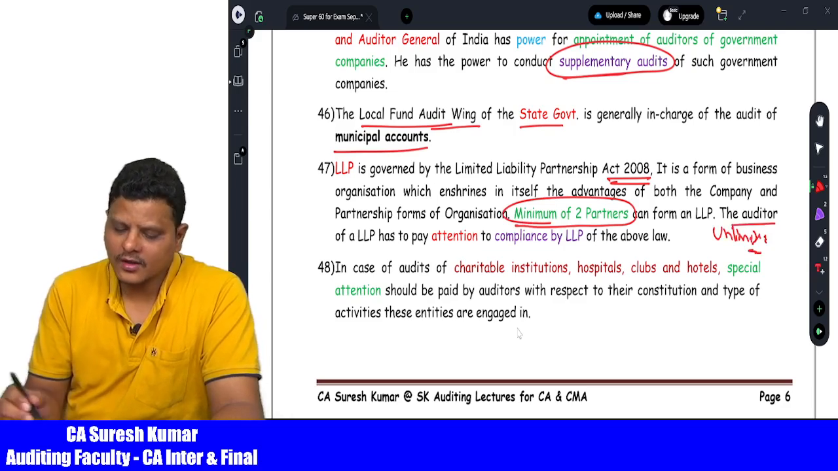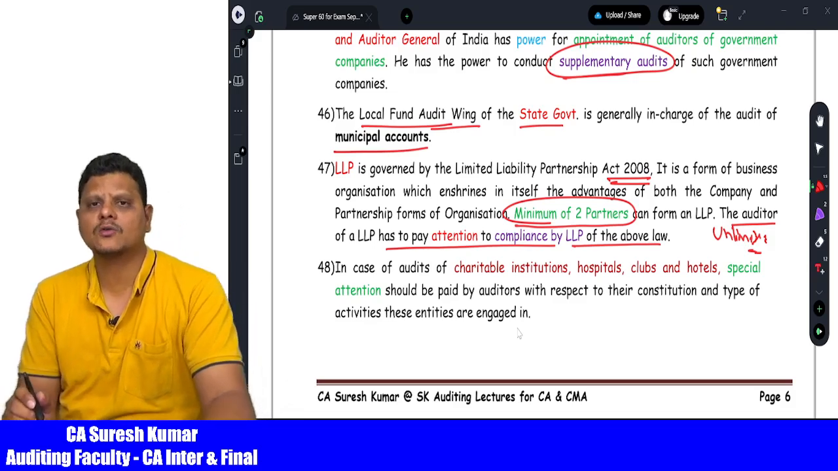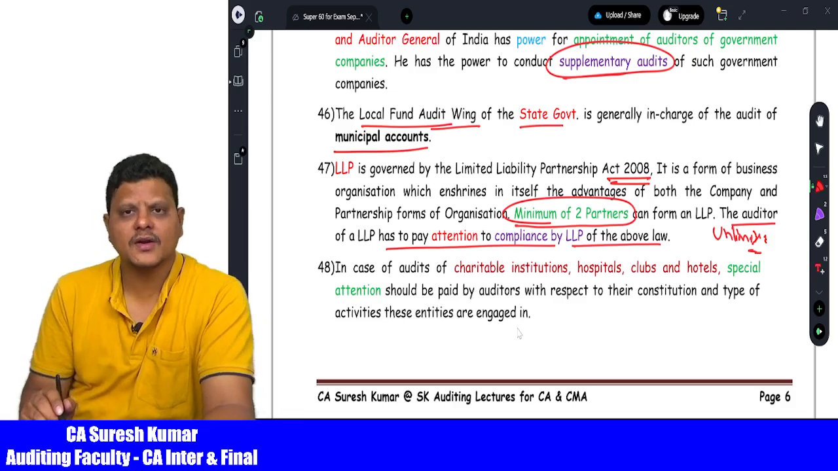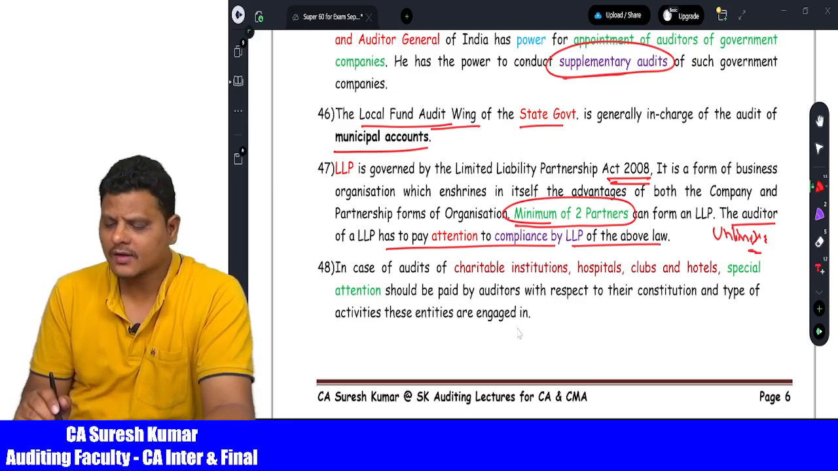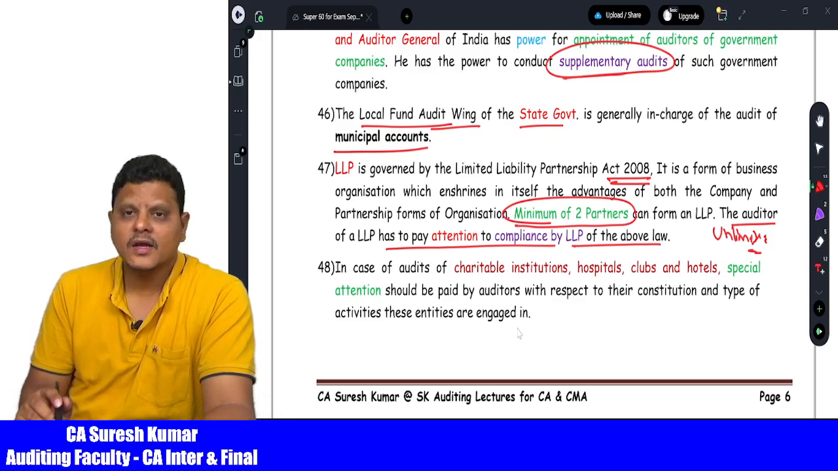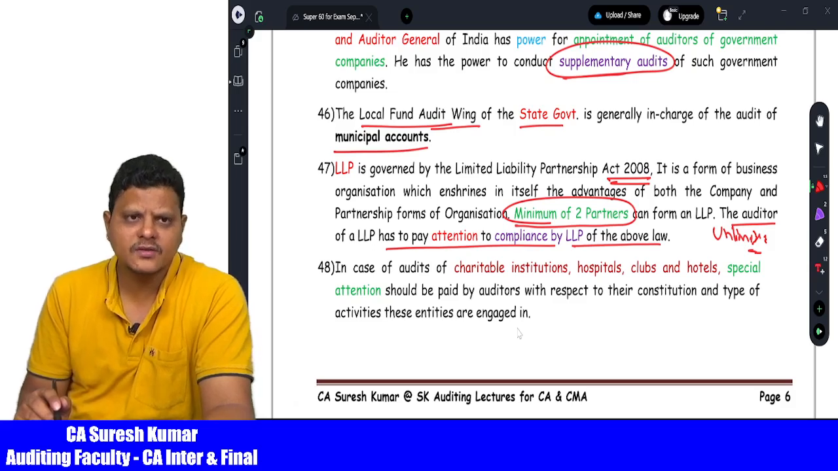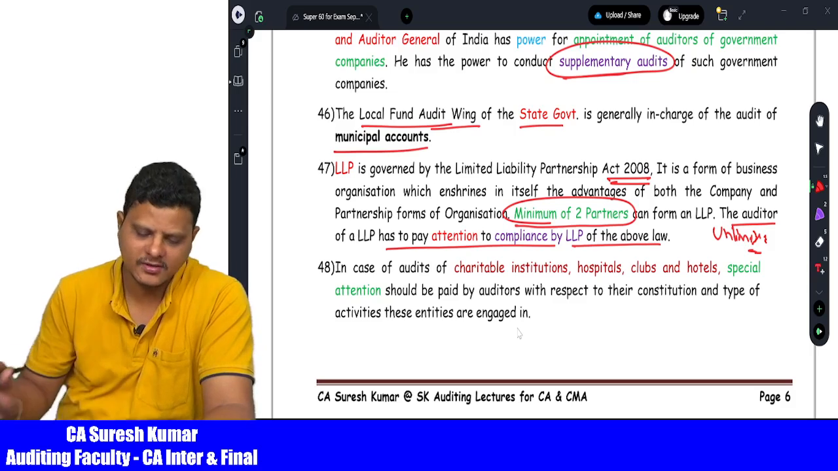In this case, the auditor has to pay attention to the compliances by the LLP as per the LLP Act 2008. What is the solvency certificate the auditor should verify? Then the designated partners, then the capital introduced by the partners, then profit sharing ratios, the name of the LLP, the objects of the LLP, and the rights and obligations of the partners. Everything the auditor has to examine.